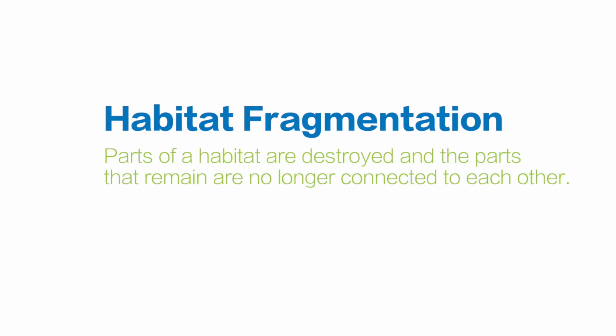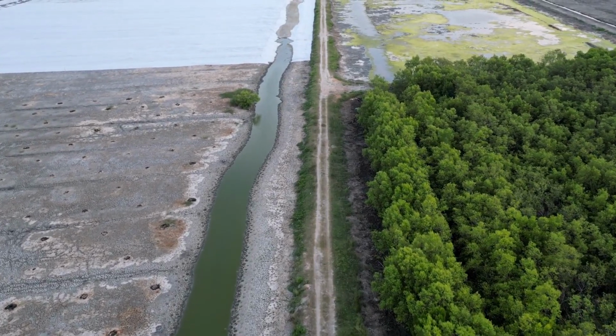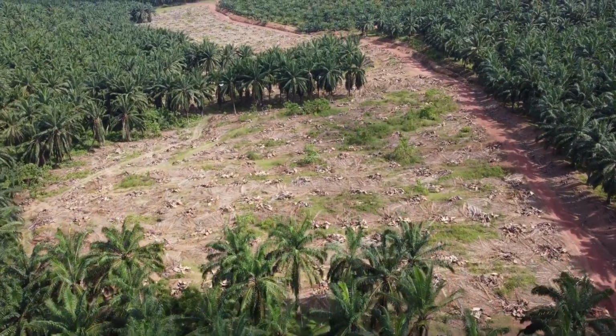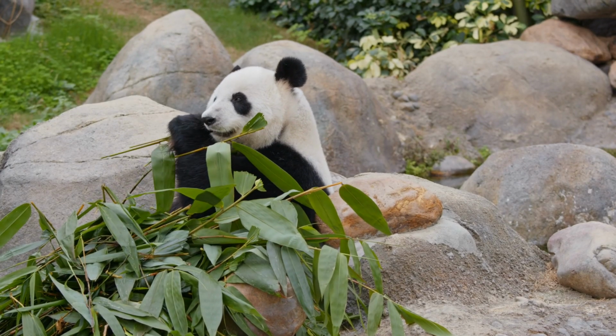When the simulation is finished, introduce your students to the term habitat fragmentation. Habitat fragmentation is when parts of a habitat are destroyed and the parts that remain are no longer connected to each other. The pandas in our simulation had their habitat fragmented by farmers. When the farm stood between the pandas' food sources, some of our pandas weren't able to find the bamboo that they needed. We provide a variety of discussion questions to help students reflect on the simulation.